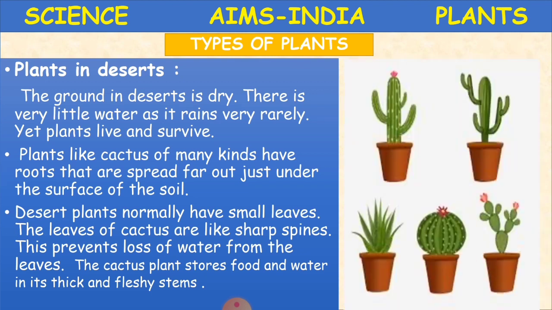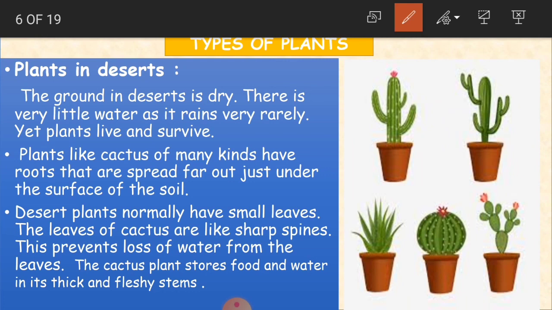Here the ground in the desert is dry. There is very little water as it rains very rarely. Yet plants live and survive. How is the ground there? It is very dry. It is not wet. It is very dry because there is very little water. There is so much scarcity of water in the desert. Why? Because it rains very rarely, very occasionally.